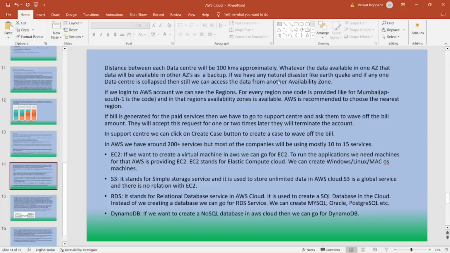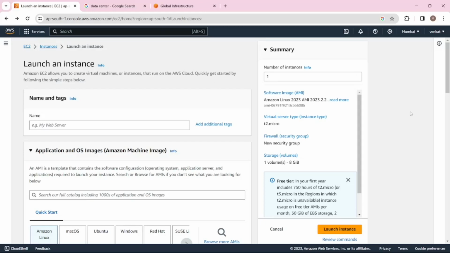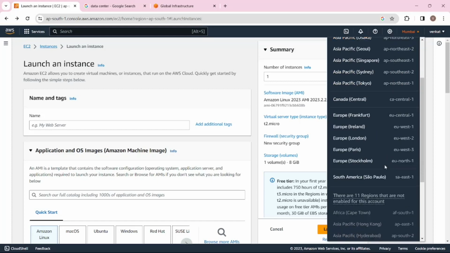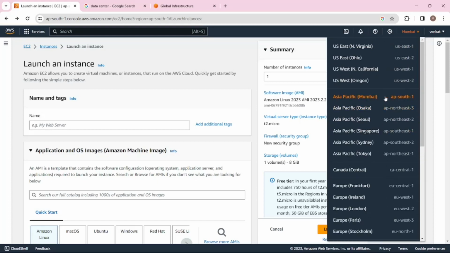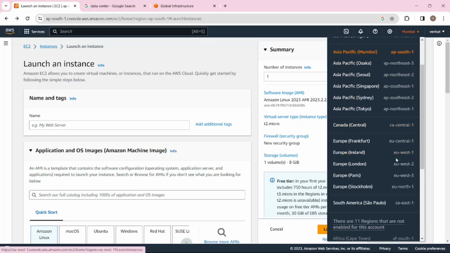If you go to AWS, on the top we have regions. If you go over here, these are the regions. For every region we have a code. For the Mumbai region we have a code called ap-south-1. For Ireland we have eu-west-1. This is the code for the Ireland location.